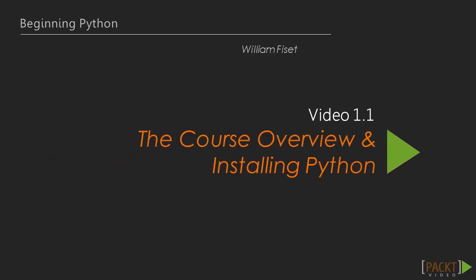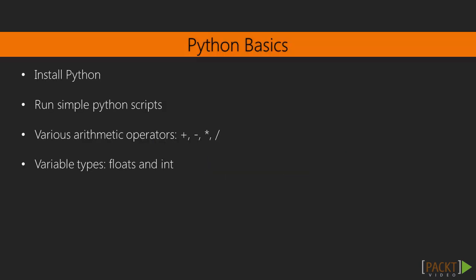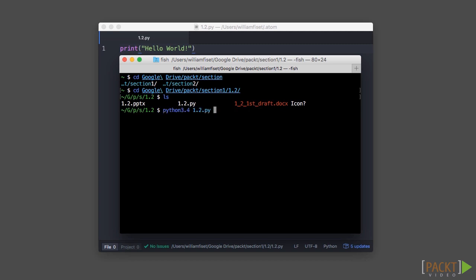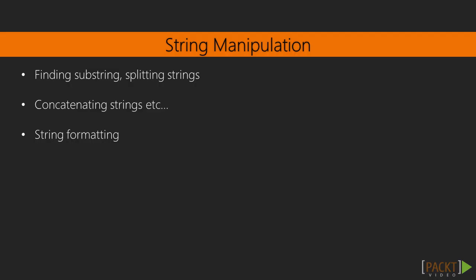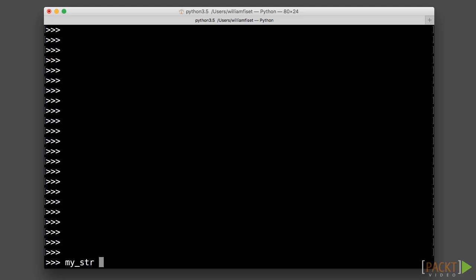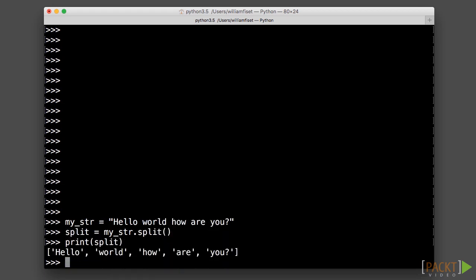Here is everything we will cover in this course, starting with the Python basics. So how to install Python and how to run a simple Python script and use different arithmetic operators such as addition, subtraction, multiplication, division, and some of the basic data types. Next, we will look at strings and doing some string manipulation, like finding substrings, splitting strings, concatenating strings together, formatting strings.